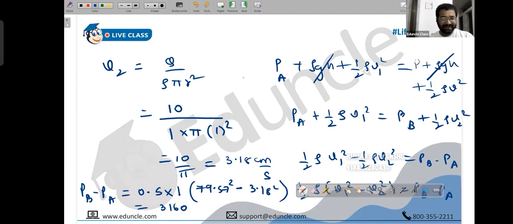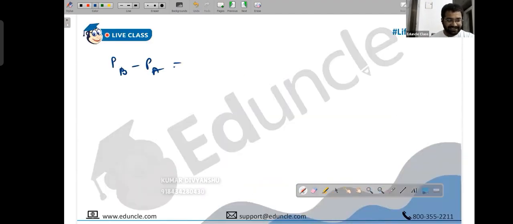So what do we have? PB minus PA, which is 3160. Pressure is force upon area. Force is Newton, but in CGS it is dyne, and the area is meter square, in CGS it is centimeter square. Listen, people. In the exam, if you get confused about CGS and don't recall it, just remember the most fundamental formula and derive it. Why do you need to guess whether it is bar or this? Take a deep breath. Remember the fundamental formula of pressure: force upon area. You know Newton, you know it will be dyne. You know area is meter square, you know it will become centimeter square. Just take a deep breath and recall.